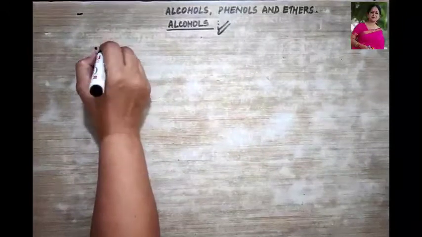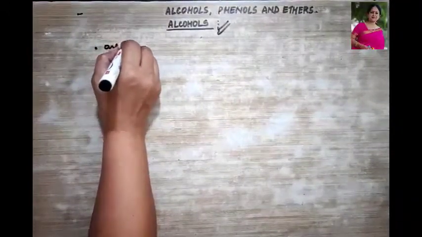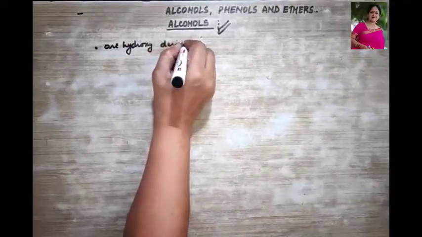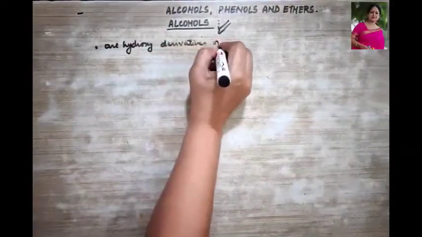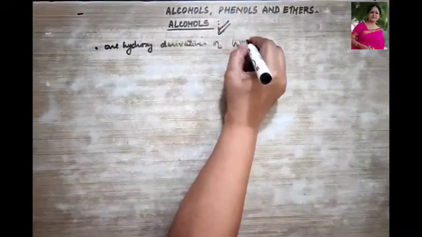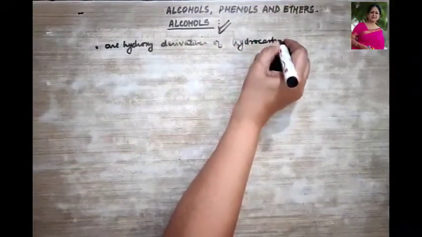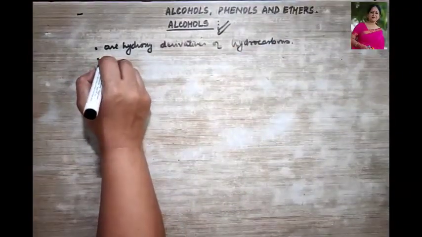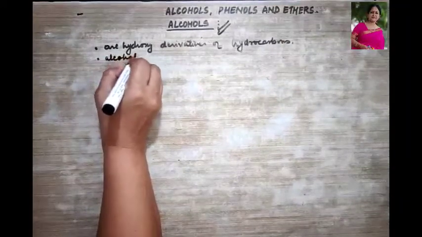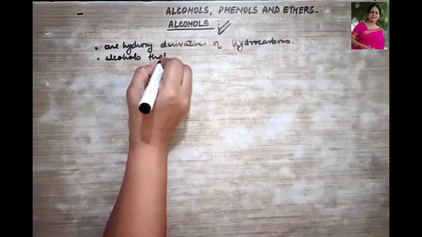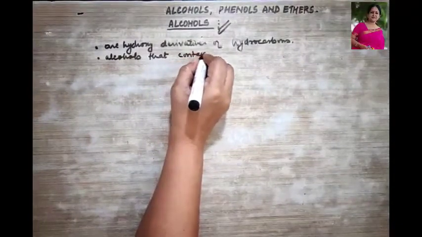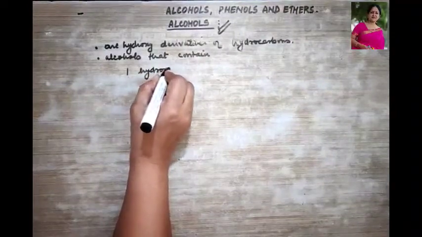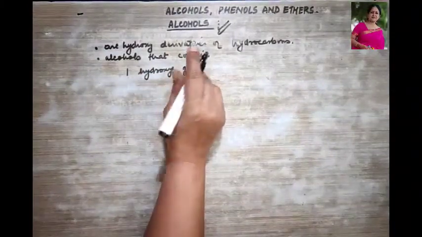Alcohols are the hydroxy derivatives of hydrocarbons, right. Second point, alcohols that contain one hydroxyl group, what are they termed as?